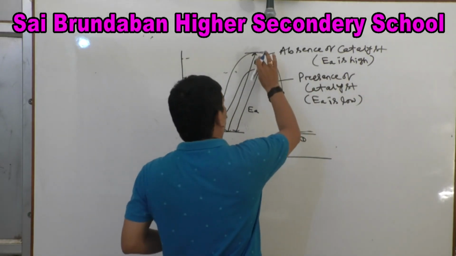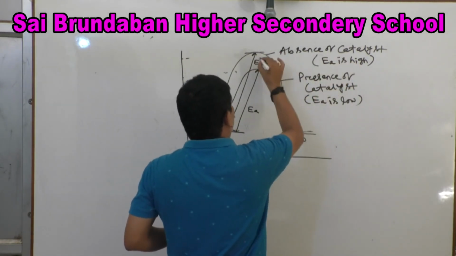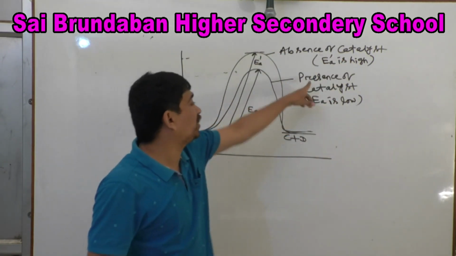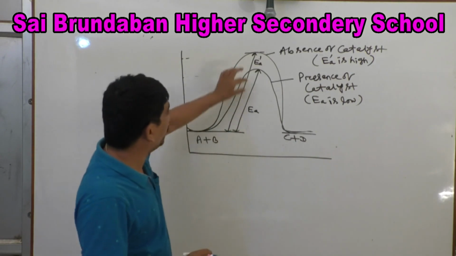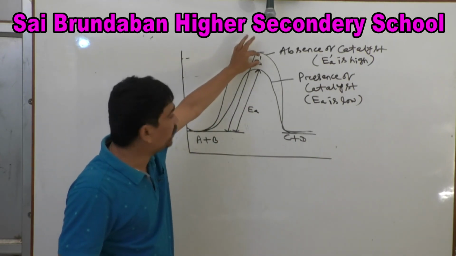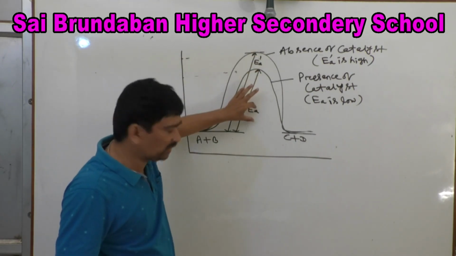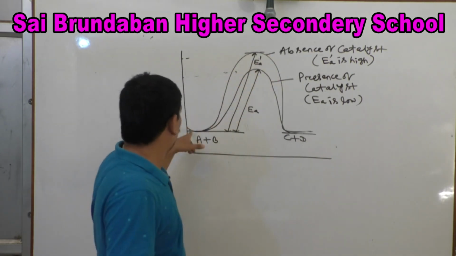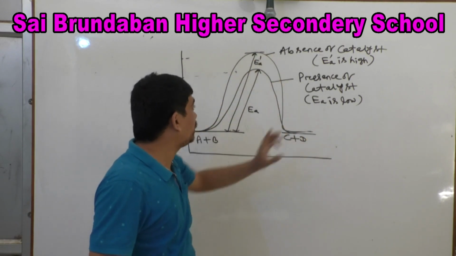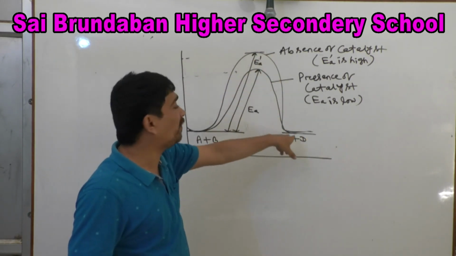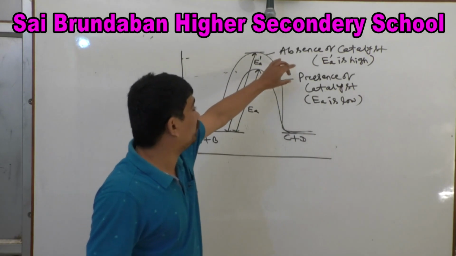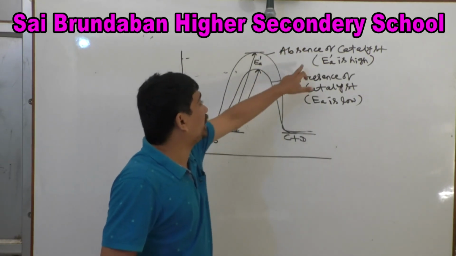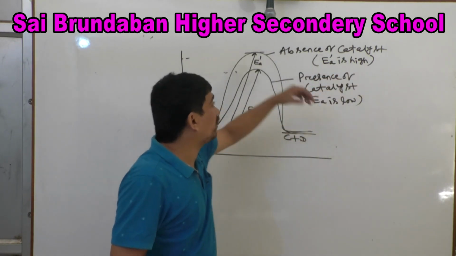Look at this: EA dash is high in the absence of catalyst, and in the presence of catalyst, EA is low. This is also activation energy, so do not confuse that. One path takes place in the absence of catalyst, and the other path takes place in the presence of catalyst. In the absence of catalyst, activation energy is high and the rate of reaction is slow.